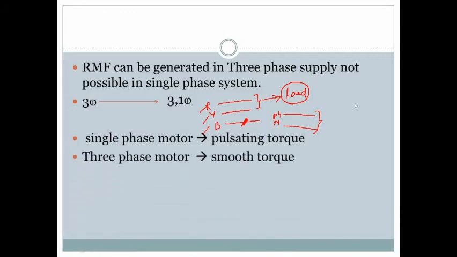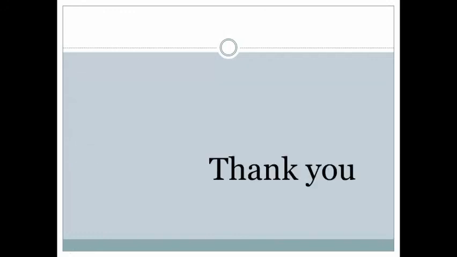Whereas in a three phase motor, smooth torque is produced because of the three phase nature of the supply. Smooth torque means there are no disturbances while running the three phase system, whereas in the single phase system the pulsating torque means we get some disturbances during the running condition also. Thank you.